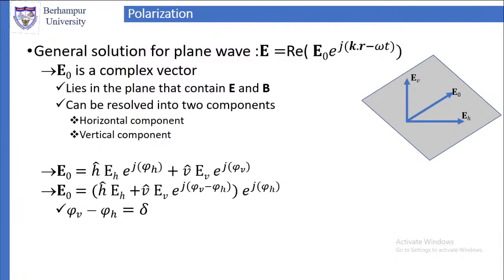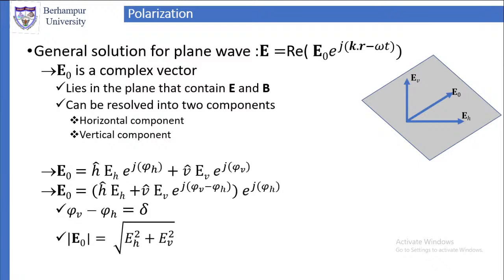If I take e^{jφ_H} common, then the right hand side becomes (ĥ E_H + v̂ E_V e^{j(φ_V − φ_H)}) e^{jφ_H}, because e^{jφ_V} divided by e^{jφ_H} is the same as e^{j(φ_V − φ_H)}. Here we can write φ_V − φ_H equal to δ, that is the phase difference between the vertical component and the horizontal component.